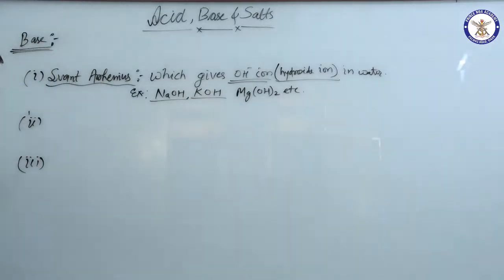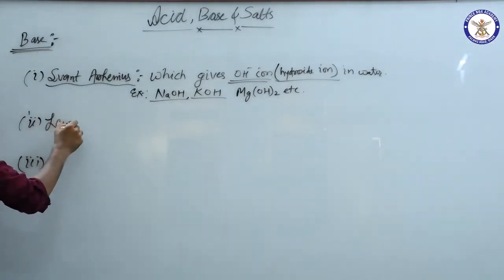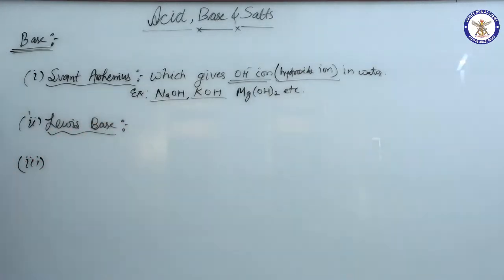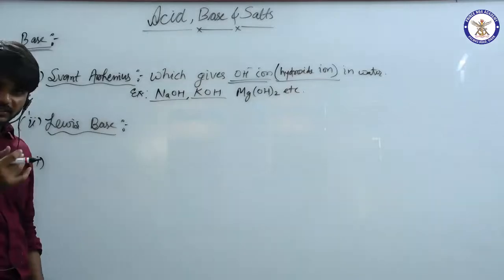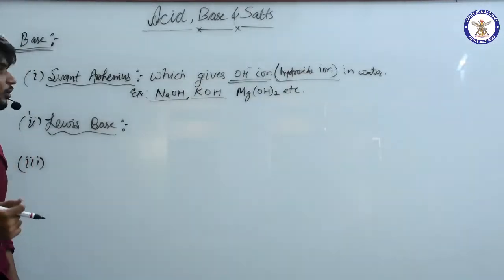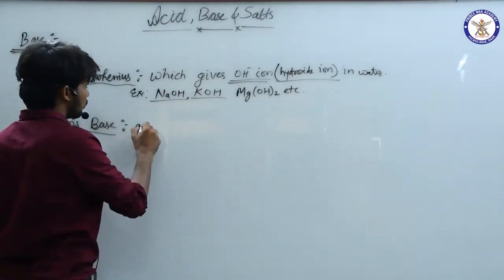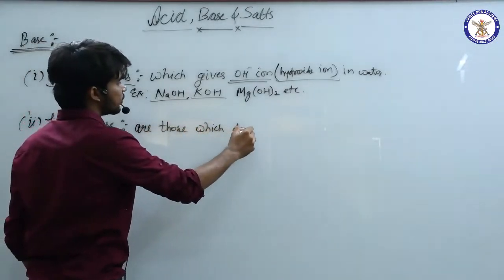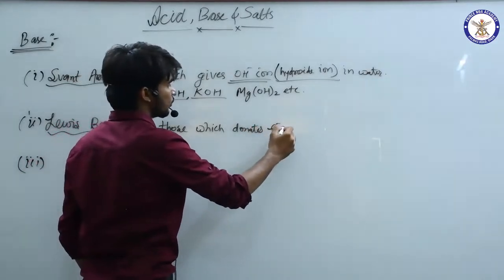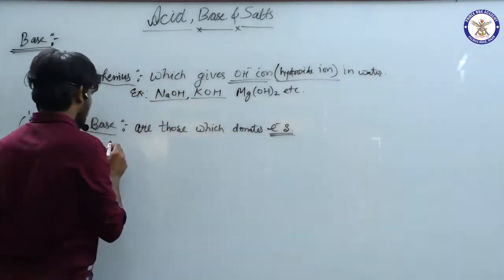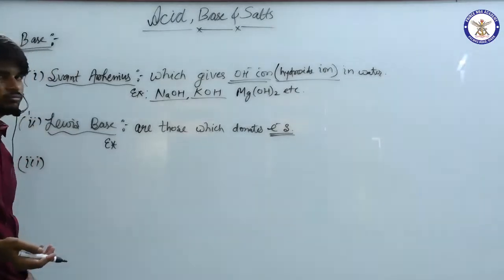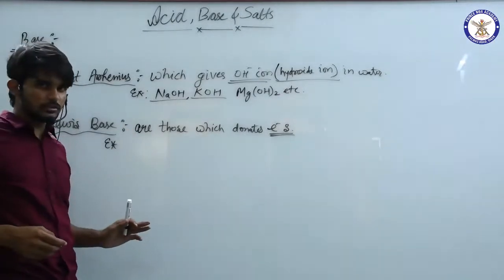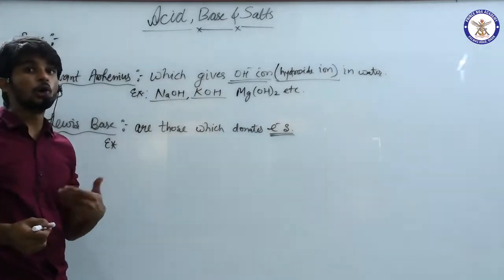Fine, good. Now the second one is Lewis base. According to Lewis, acid was a substance that accepts electrons, so according to Lewis, bases are those which donate electrons. If we dive deeper into the concept of Lewis base, actually it is not just electrons, it is most probably an electron lone pair.